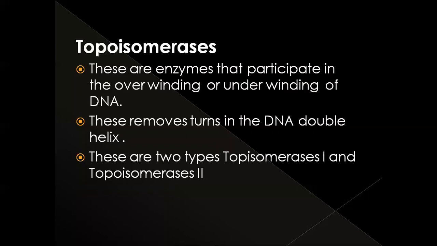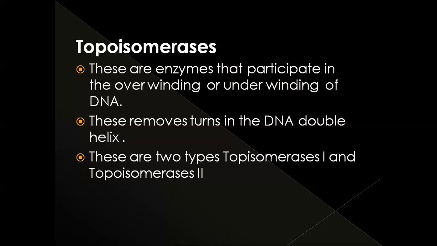These topoisomerases induce transient breaks in the DNA molecule, but use covalent linkages to their sites. These topoisomerases are of two types: topoisomerase 1 and topoisomerase 2.